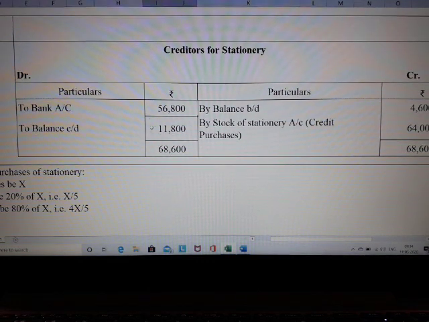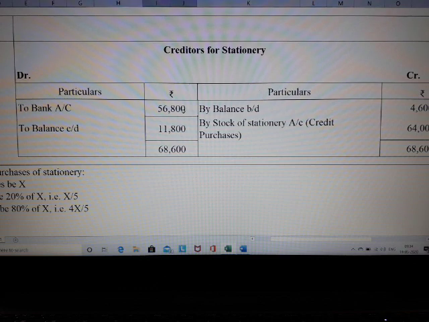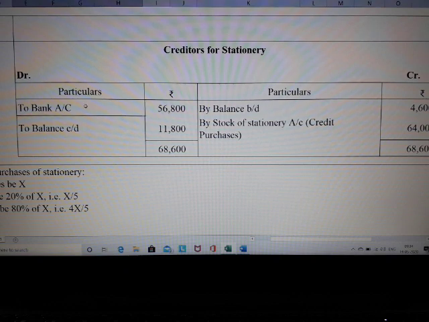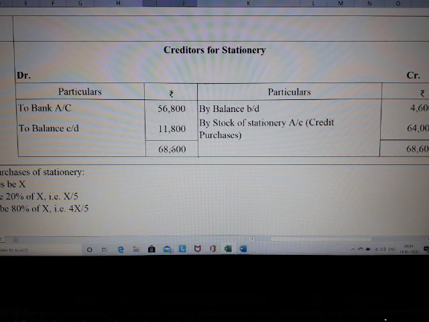So now total your debit side. Debit side shows how much? In the debit side we have got two amounts, 56,800 as well as 11,800. This is a closing balance and this is the amount paid to the creditors. So when I add these two, I'll get 68,600.